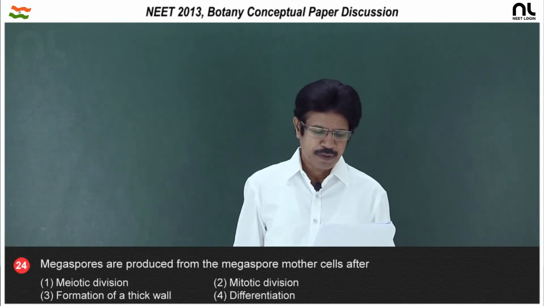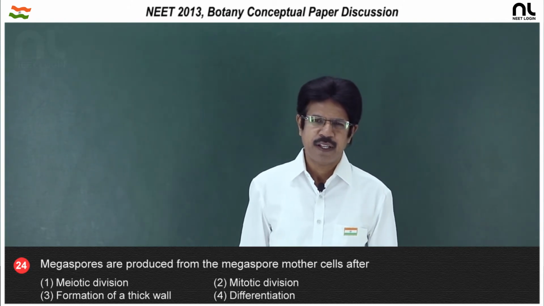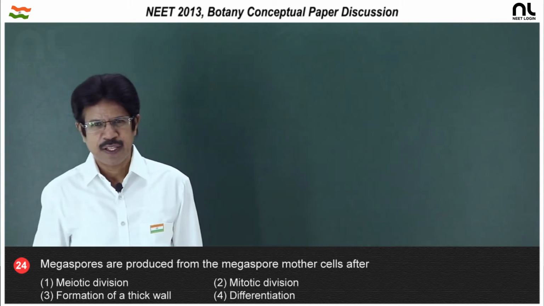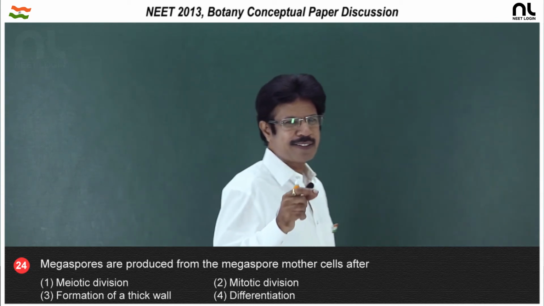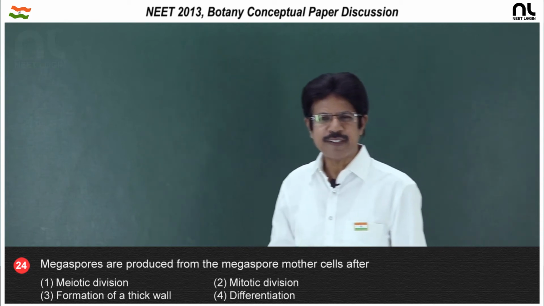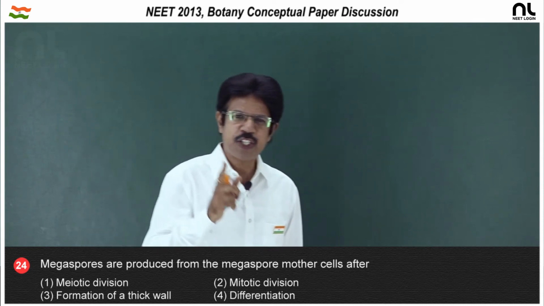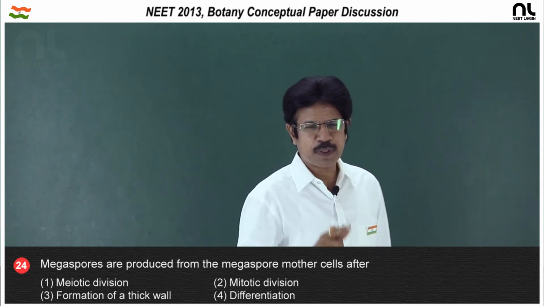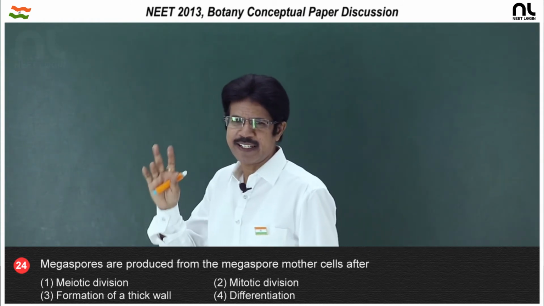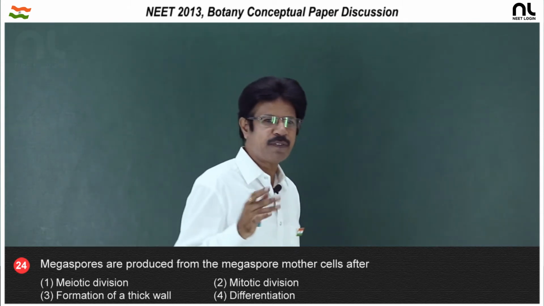Question number 24, megaspores are produced from the megaspore mother cell after. In the ovule, the diploid mass of tissue is the nucellus, and one of the cells in the center of the nucellus acts as the archesporial cell. This archesporial cell acts as the megaspore mother cell. So, one megaspore mother cell is formed in each ovule. That one megaspore mother cell after one meiotic division produces 4 haploid megaspores, which are in a linear tetrad. Out of these 4 megaspores, 3 degenerate and 1 becomes functional.